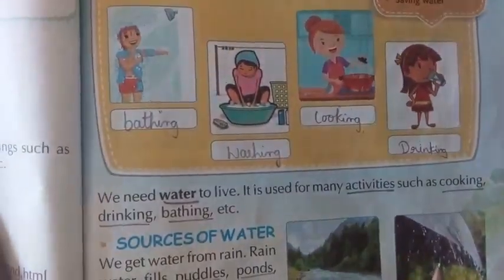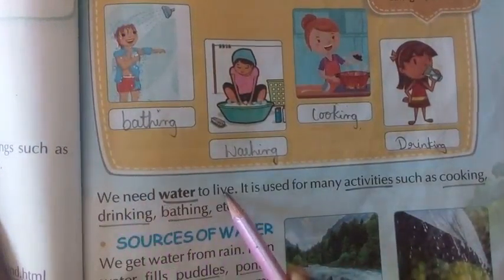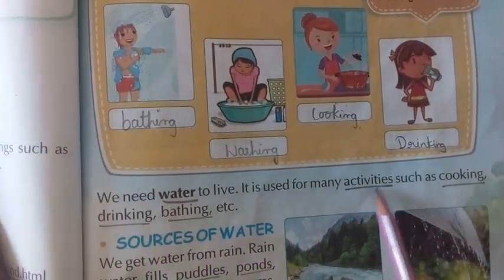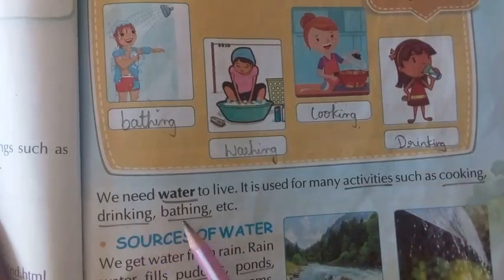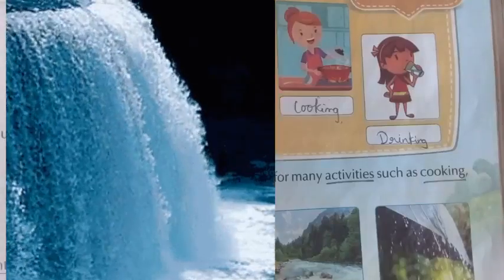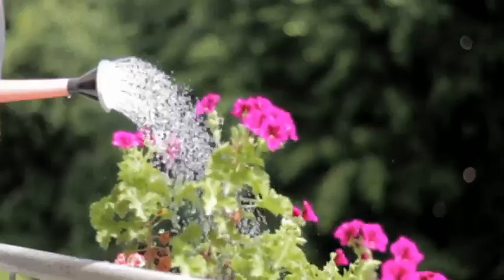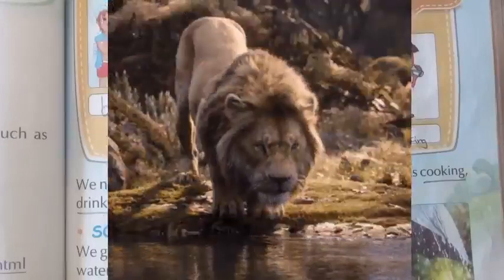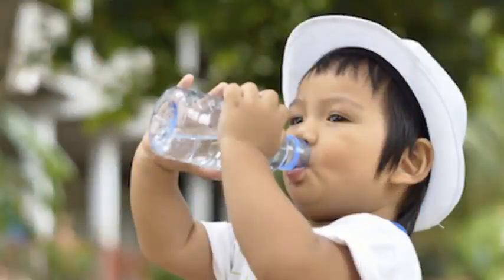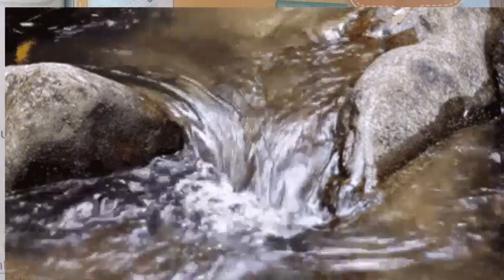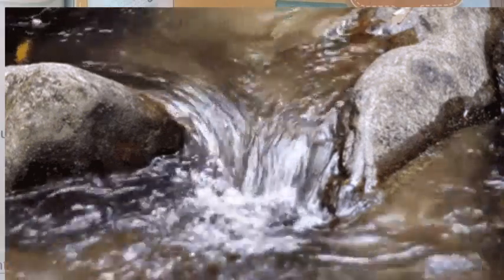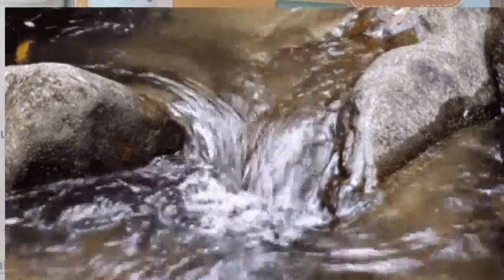Now next, we need water to live. It is used for many activities such as cooking, drinking, bathing, etc. Children, all living things such as plants, animals and human beings need water. See how air is important for us. Like that, water is also very much important and essential for everyday activities. So what are the uses of water? What are the activities that we do in a day?